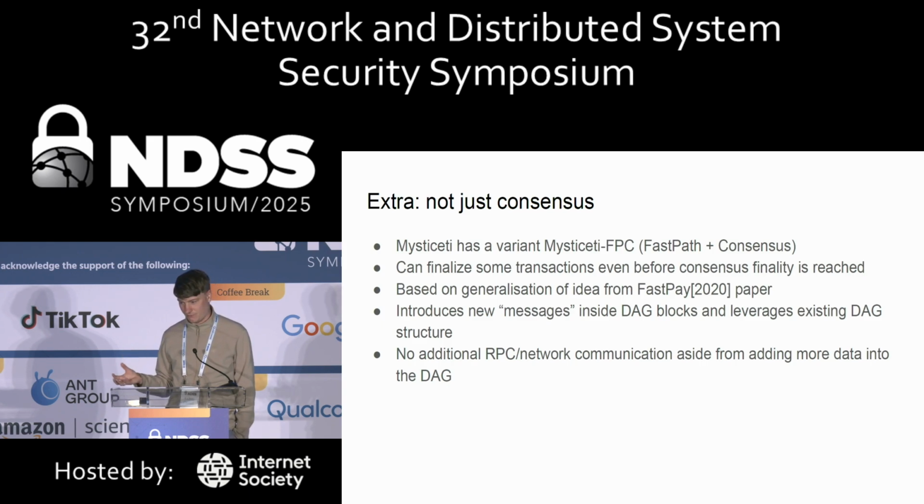It combines some findings from previous papers, called FastPay, and for certain blockchains you can leverage Mysticeti FastPass to commit transactions even faster if you allow users to make transactions where they, well, without going into too much detail, this optimization does not always work, but you can leverage this protocol to make this FastPass optimization.